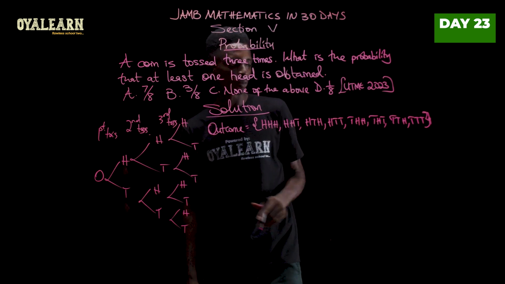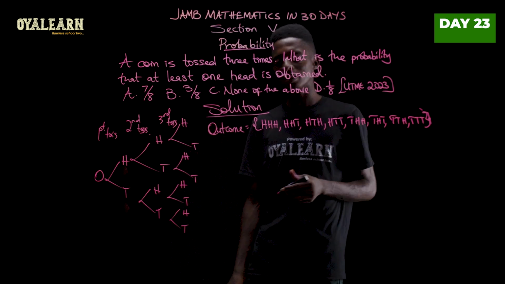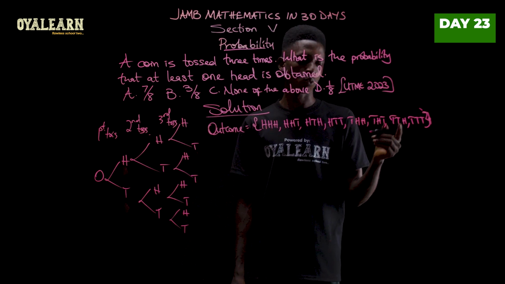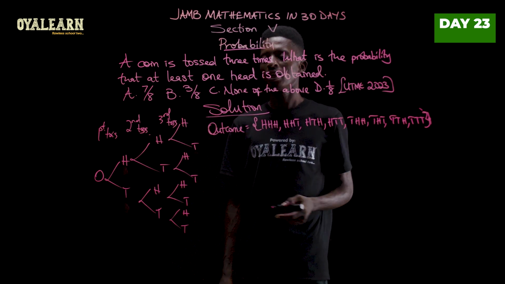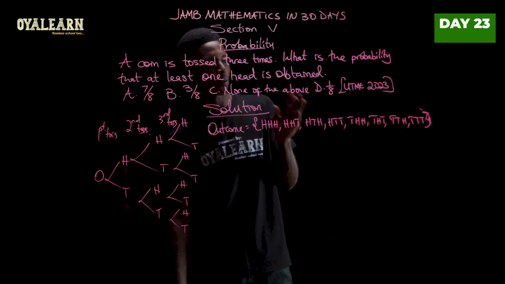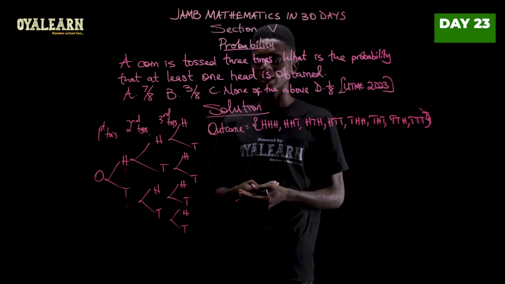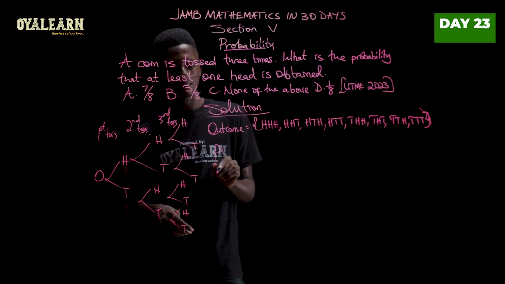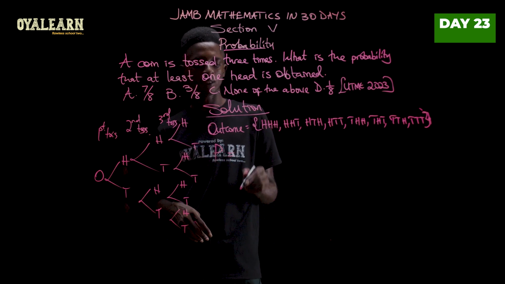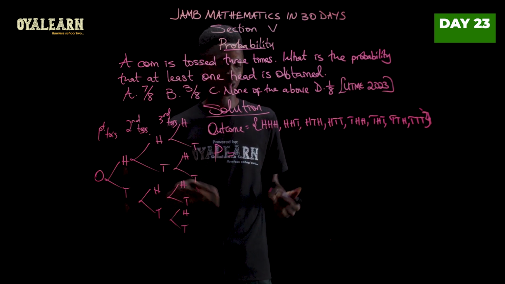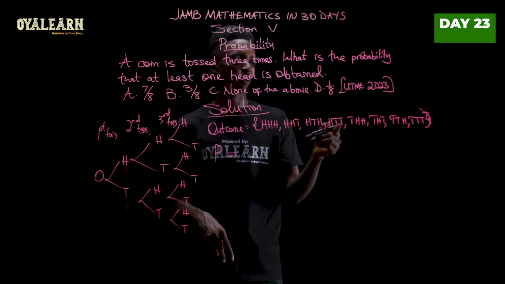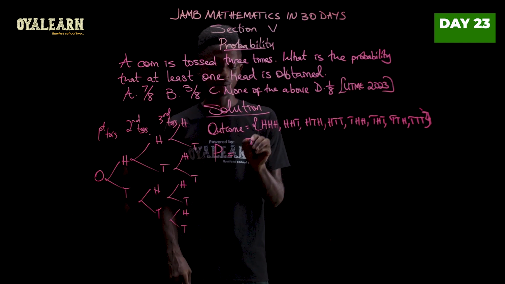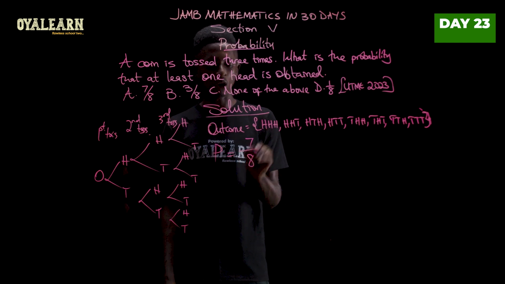Now of all the outcomes, it's only one that does not have heads in there. Every other one has 1, 2, or 3 heads. And the question is asking for the probability that at least one head is obtained. So our probability for at least one head would then be number of outcomes that have at least one head. That is 1, 2, 3, 4, 5, 6, 7 out of a total outcome of 8.